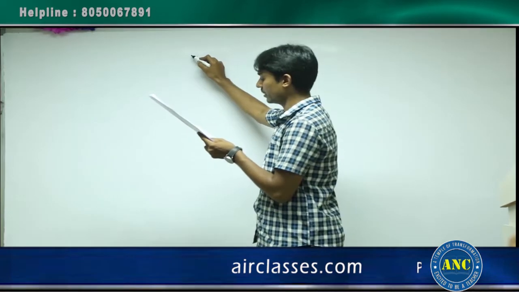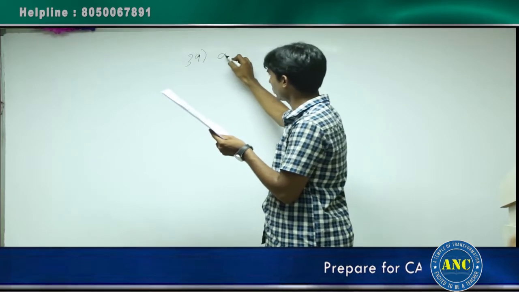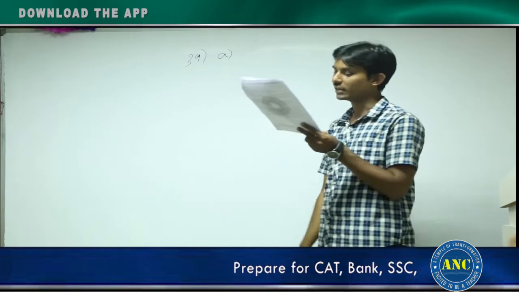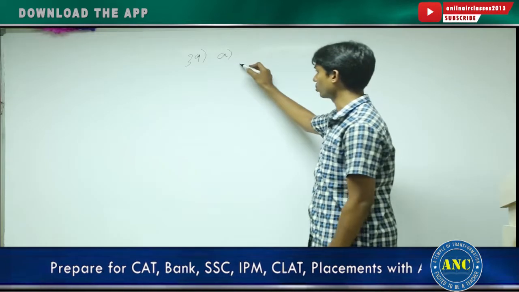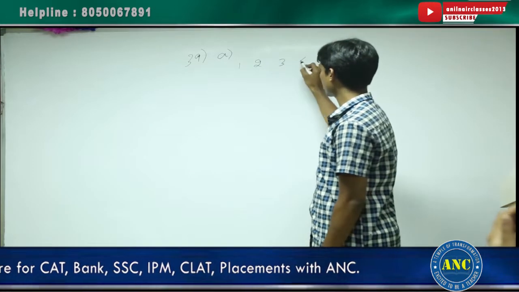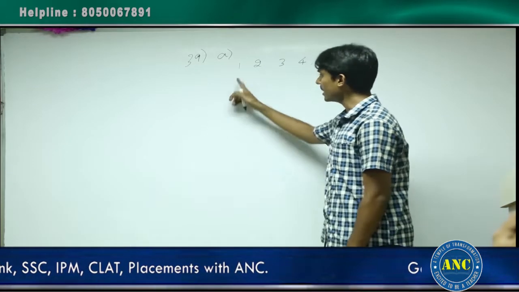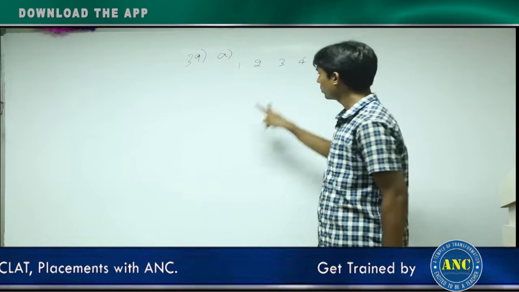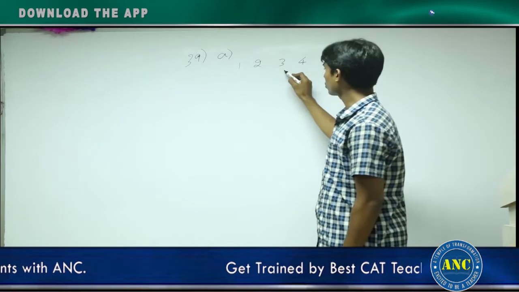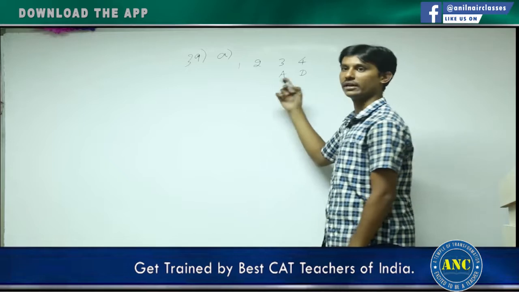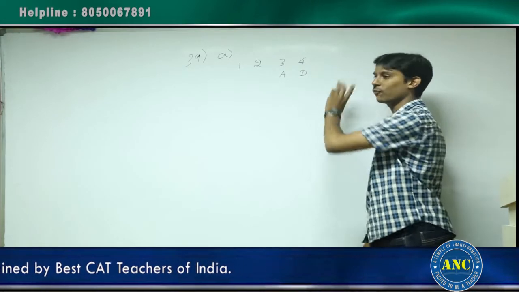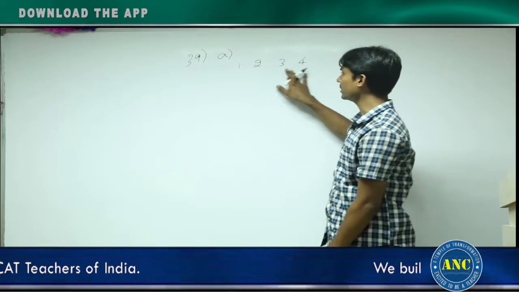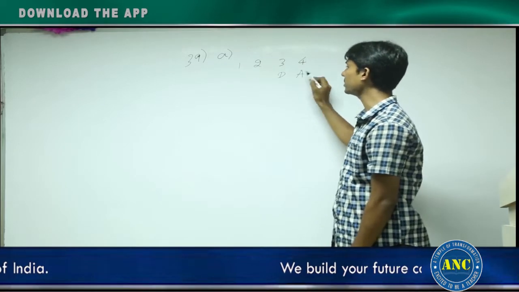Statement 1 alone is telling, neither A nor D were among the first 2. See here. First 2, second and 4th. They are telling A and D are not among the first 2. So they should be here only. So A and D can come at any of the places here. But in the question they are also telling that D cannot take the 4th place. So the only combination here is D and A.